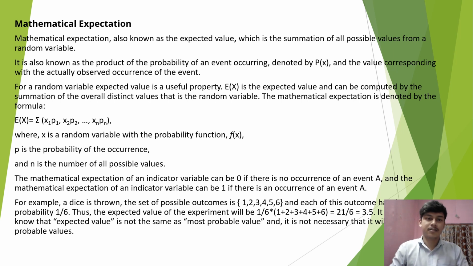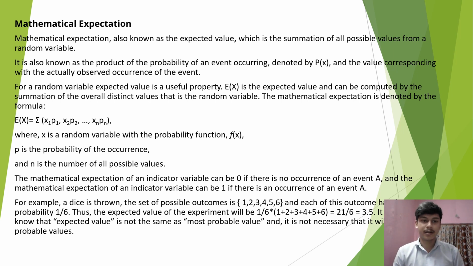Mathematical expectation, also known as the expected value, is the summation of all possible values of a random variable. It is also known as the product of the probability of an event occurring, denoted by Px, and the value corresponding with the actually observed occurrence of the event.